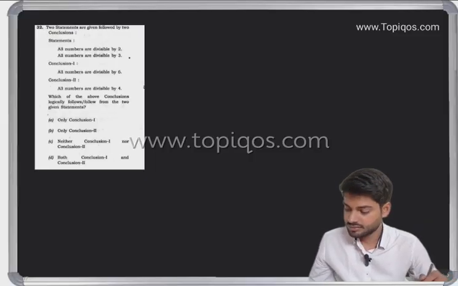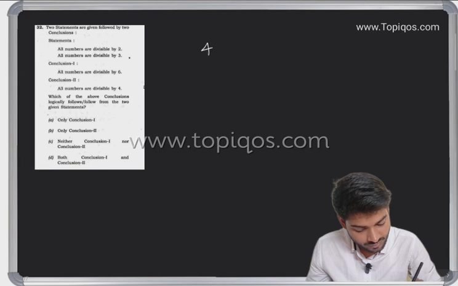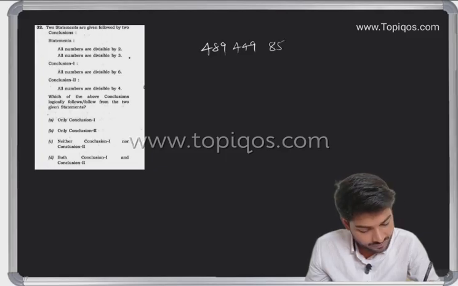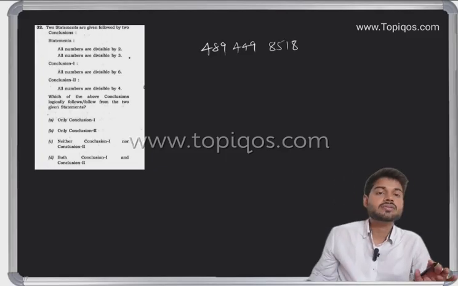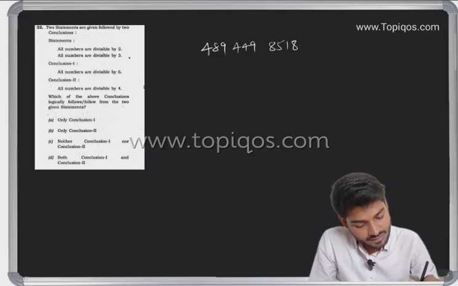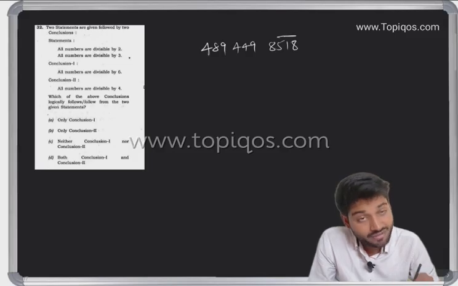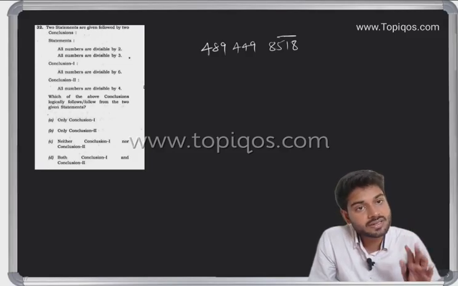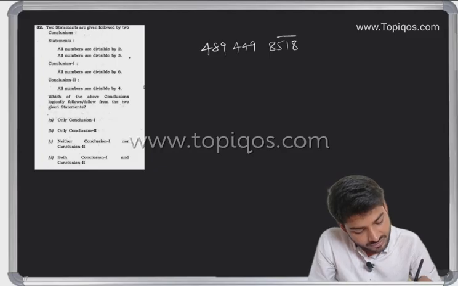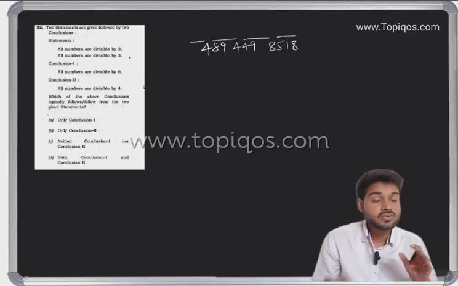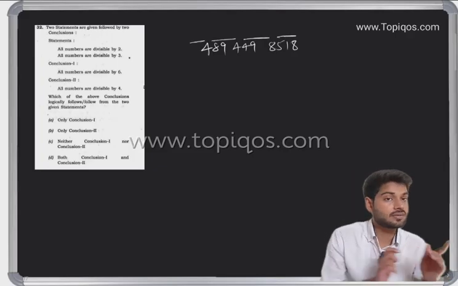So write this again: 489, 449, 8518. We are going to check for 7. The rule of 7 says we have to make pairs of 3 digits. So 518 is one pair, 498 another pair, 894 another pair, and this another pair. We have to take the pairs from the left side, not the right side.